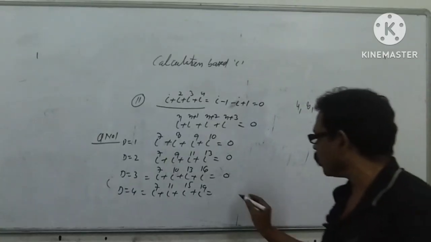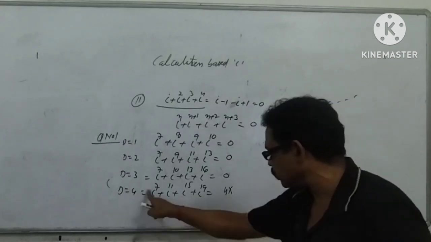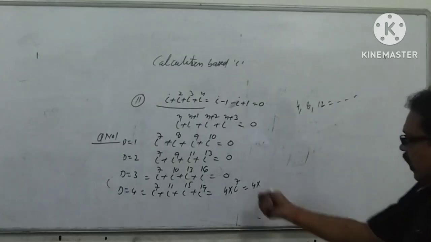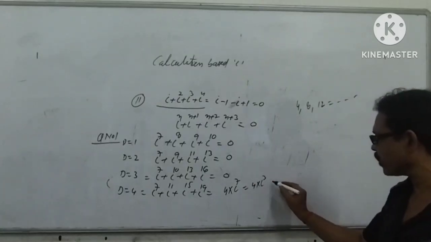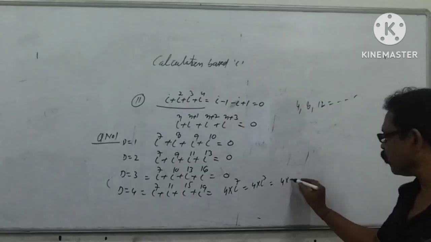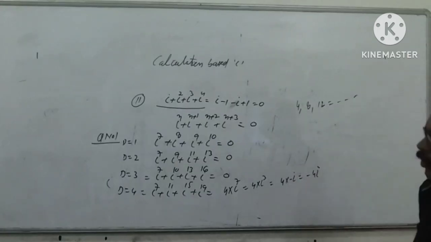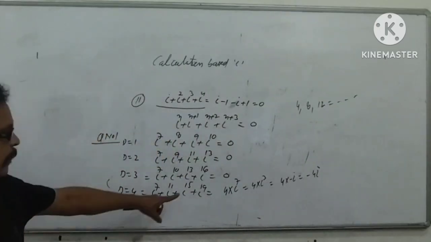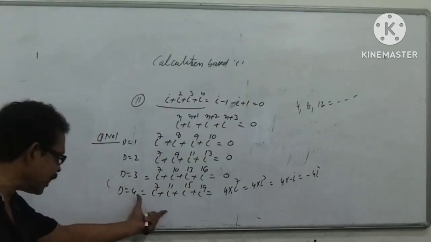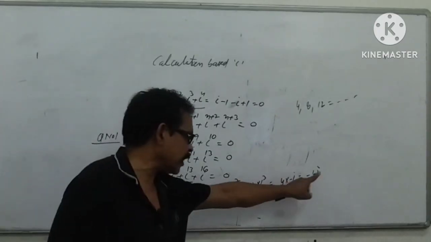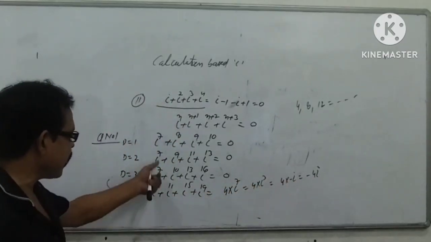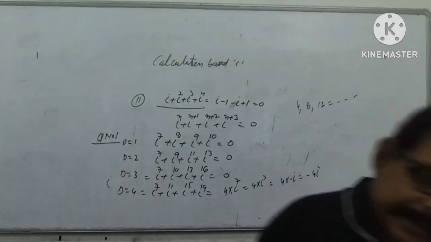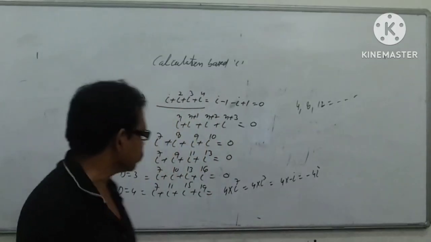Then what would be its value? My dear student, 4 into the first term, i power 7. Divide 7 by 4, the remainder is 3. i power 3 means minus i. If this concept is in your mind, then at a glance you will directly write the answer minus 4i. No need to divide by 4, get the remainder and then calculate. This is a very crystal clear concept, my dear student.